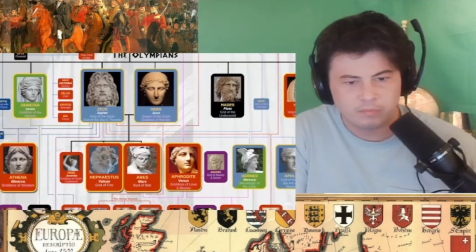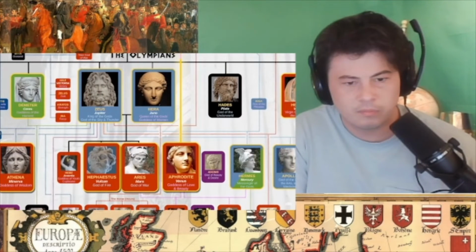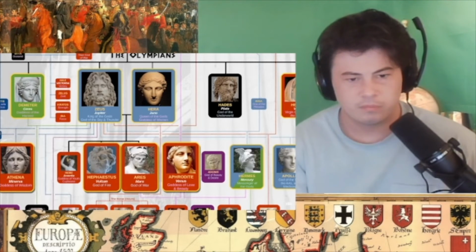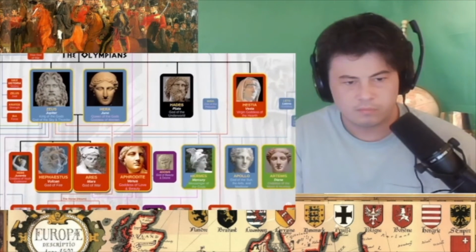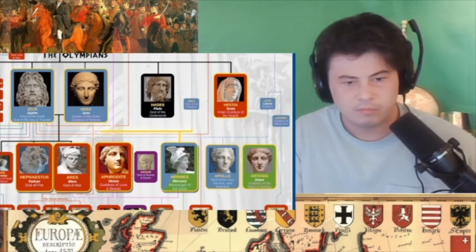Fourth, we get Aphrodite, the goddess of love and beauty. According to some sources, she's the daughter of Zeus, but according to others, she was born out of the sea when Uranus was castrated. Fifth, there is Hermes, son of Zeus and Maia, who was a daughter of Atlas.